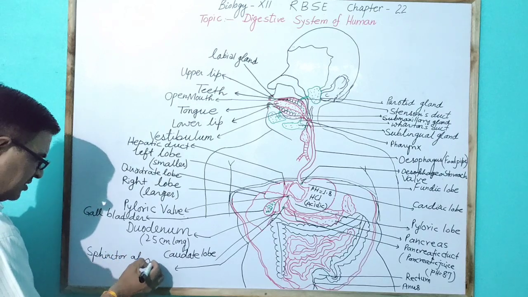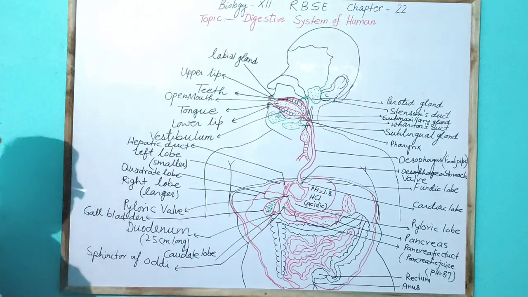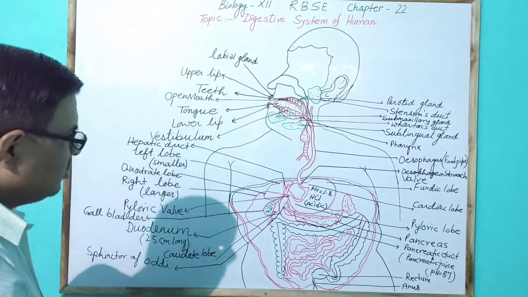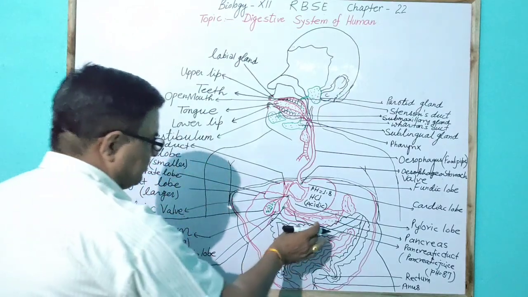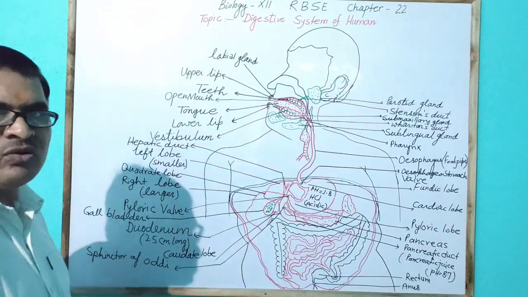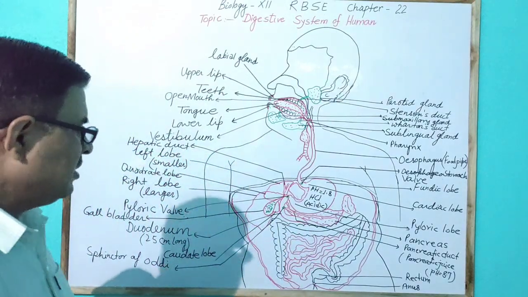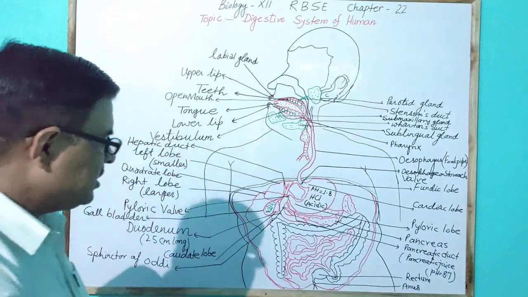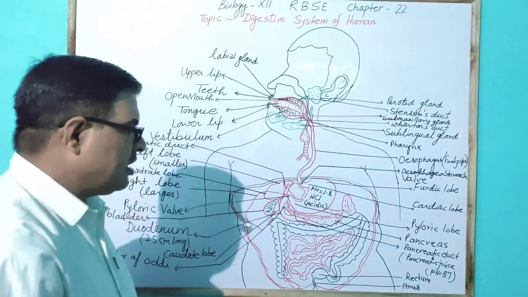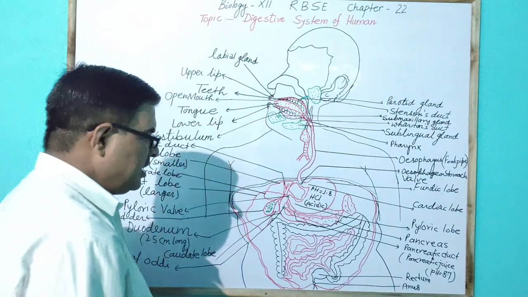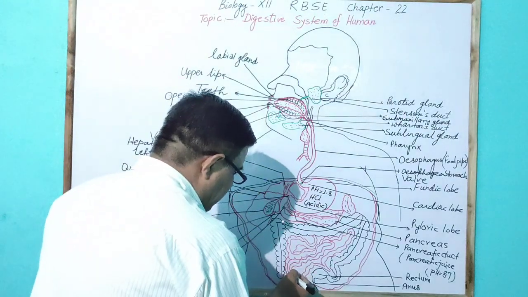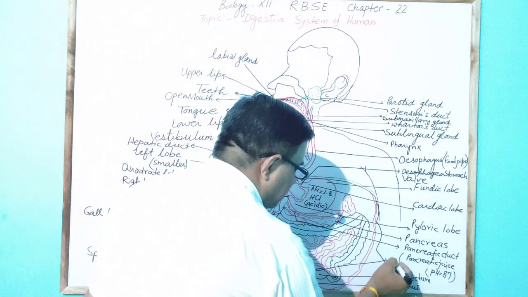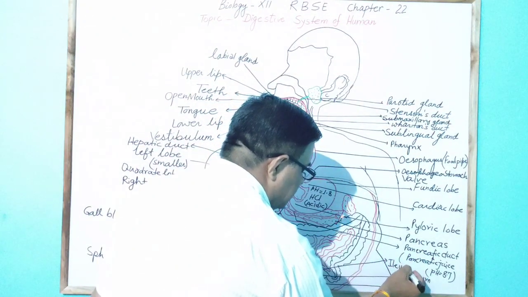After this, the food enters the second part of the small intestine, called the jejunum, which is about 1 meter long and coiled. Later on, the food enters the ileum part of the small intestine, which opens into the cecum part of the large intestine.